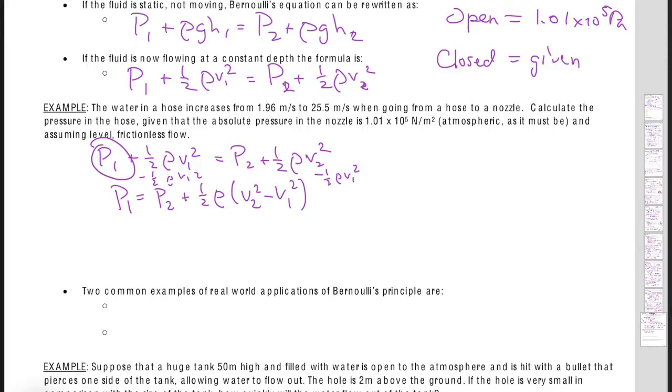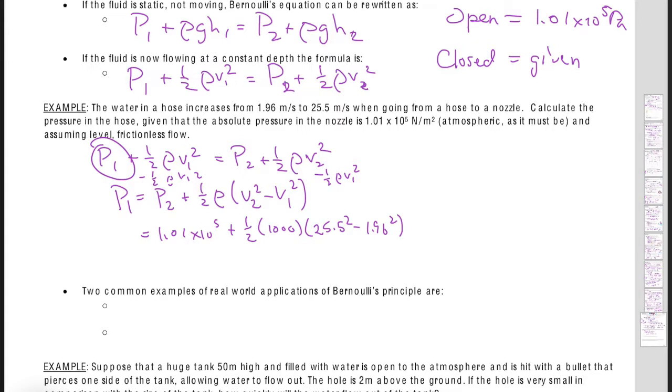And 1/2 is the same. I'm just going to clean up my algebra a little bit, make it easy to plug into my calculator. I know once it comes out, it has a pressure of atmospheric pressure. So 1/2 times 1,000 times 25.5 squared minus 1.96 squared, and that will give me the pressure in the hose.